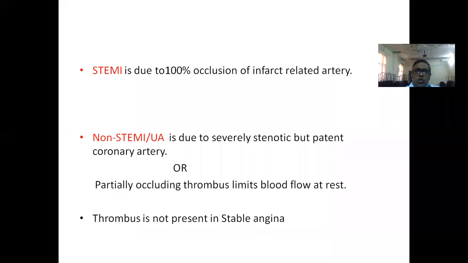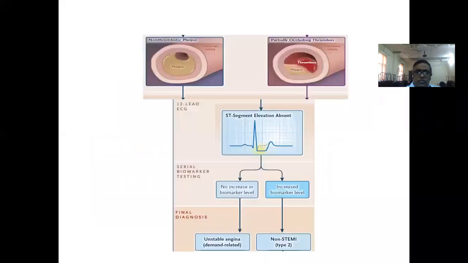So STEMI is due to 100% occlusion of the infarct-related artery, whereas non-STEMI and unstable angina is due to severely stenotic but patent coronary. So this is the basic difference to remember. Or it may be a partially occluding thrombus limiting the blood flow. These are the two conditions which produce non-STEMI. Whereas in case of stable angina, chronic stable angina, which I told you in the previous class, there is no thrombus at all. It's only the plaque limiting the flow during exertion. Whereas in case of STEMI and non-STEMI, patient will have symptoms at rest.